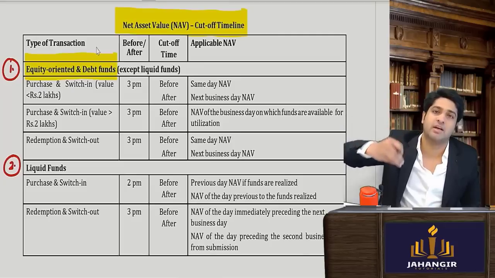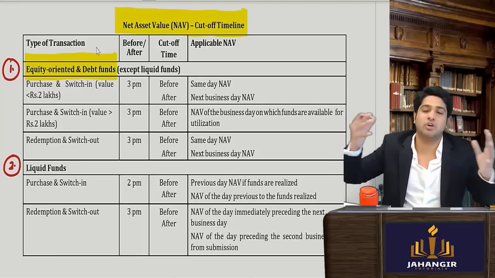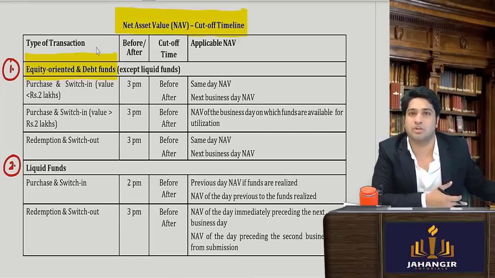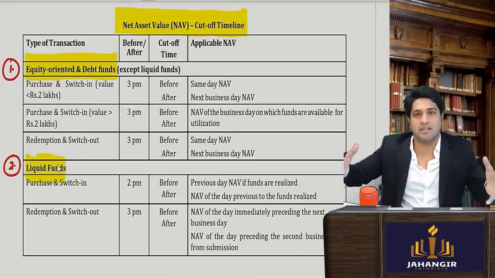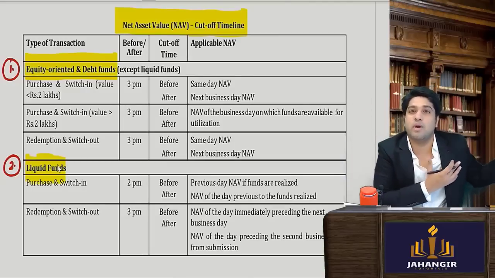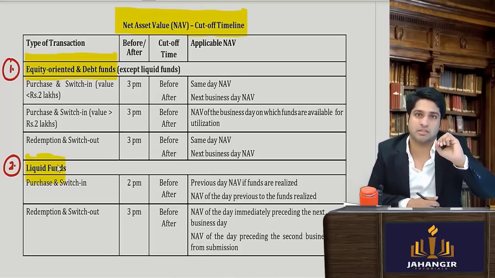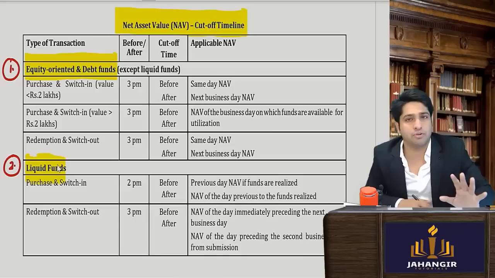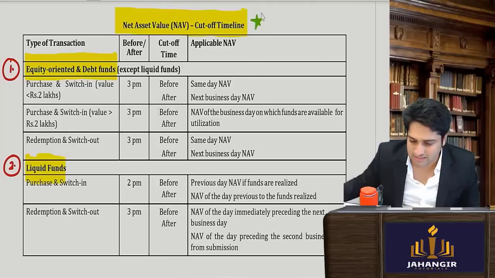Equity oriented: I take your money, I invest in equity. Debt oriented: the mutual fund will take your money and invest in debt instruments, debentures, fixed income securities, etc. Liquid funds are those mutual funds which collect your money and invest in liquid assets which can be converted into cash at any point of time. For example, government securities. So they will invest mostly in the money market, RBI bonds, etc. We don't have to get into that. We just have to understand what the cutoff timelines are. Okay, so let's understand this.